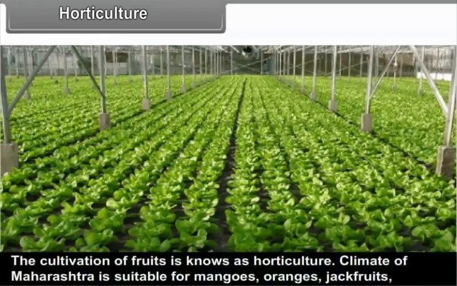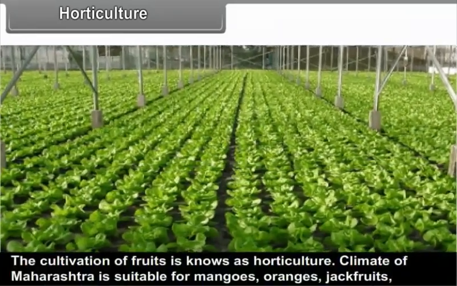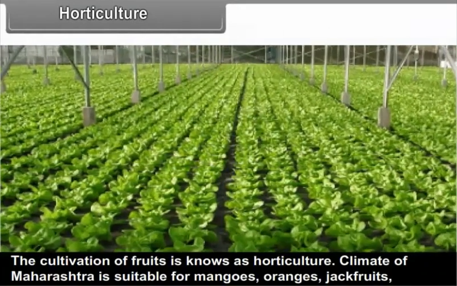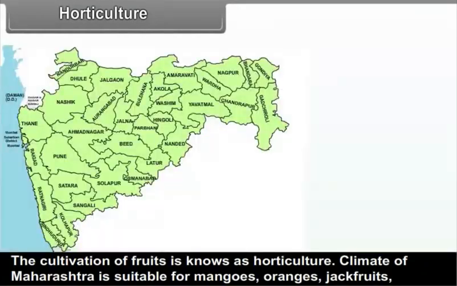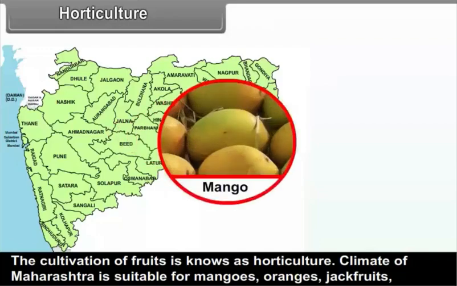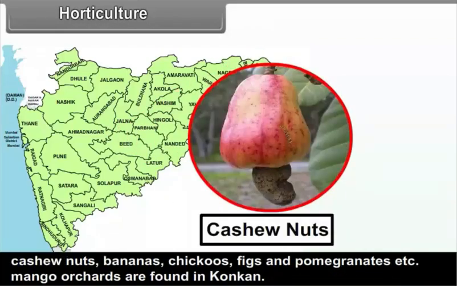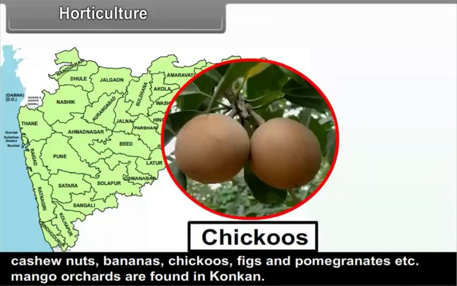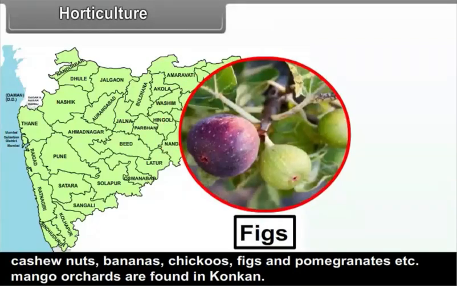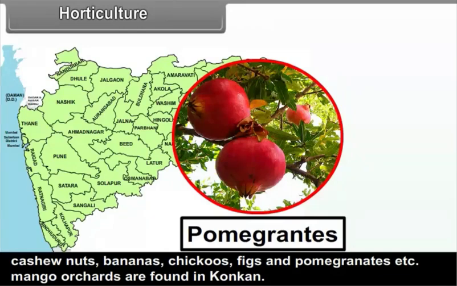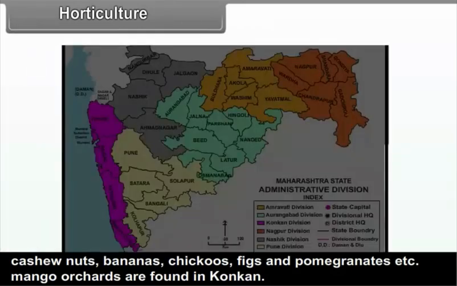Horticulture. The cultivation of fruits is known as horticulture. The climate of Maharashtra is suitable for mangoes, oranges, jackfruits, cashew nuts, bananas, chikus, figs, pomegranates, etc. Mango orchards are found in Konkan.